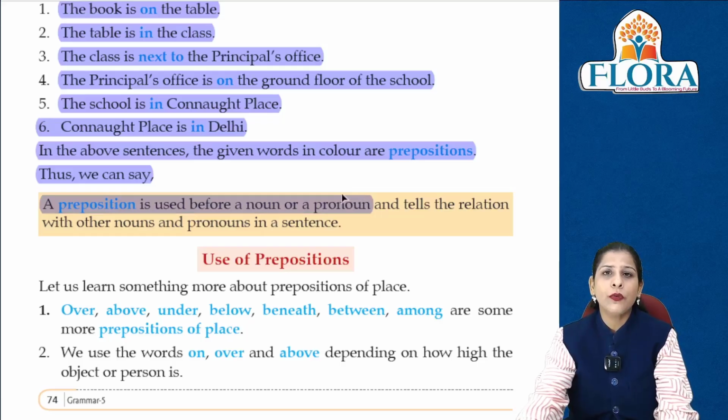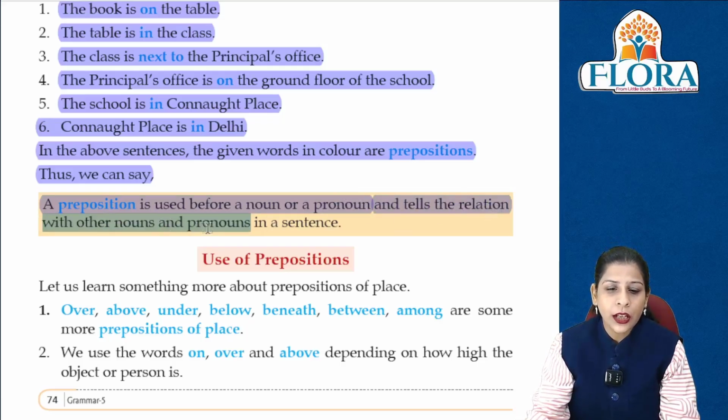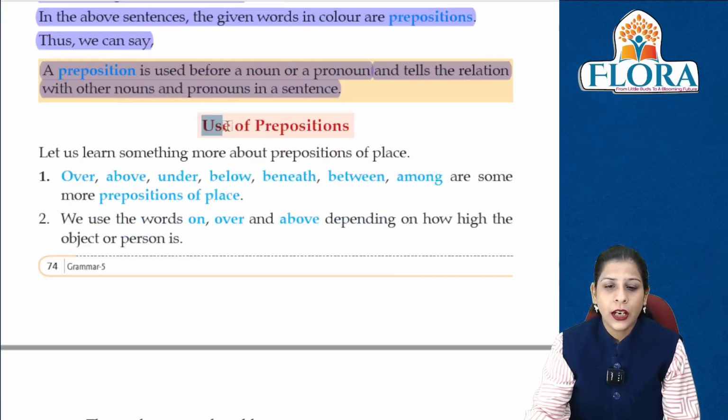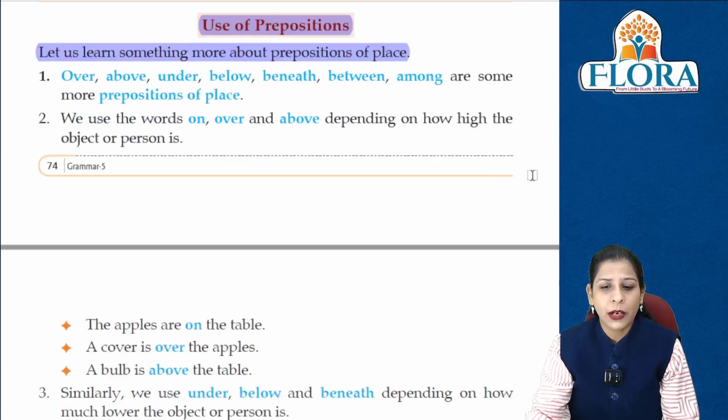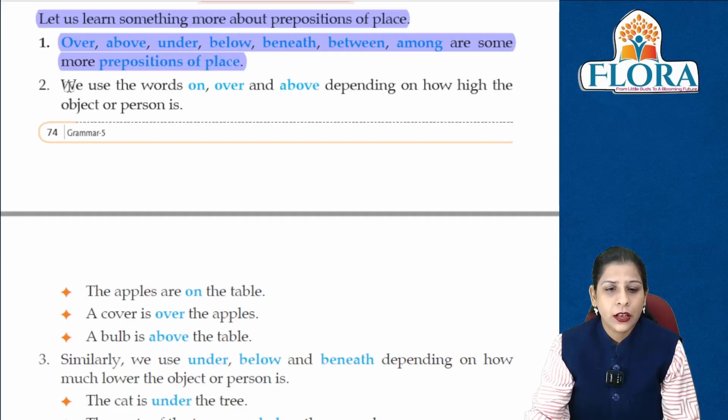हम preposition को use कर सकते हैं noun या pronoun से पहले and tells the relation with other nouns and pronouns in a sentence. तो other noun और pronoun के साथ उनका relation हम बताते हैं. Like use of prepositions. Let us learn something more about preposition of place के बारे में हम और पढ़ेंगे. Over, above, under, below, beneath, between, among. There are some more preposition of place. We use the words on, over and above को हम use कर रहे हैं.